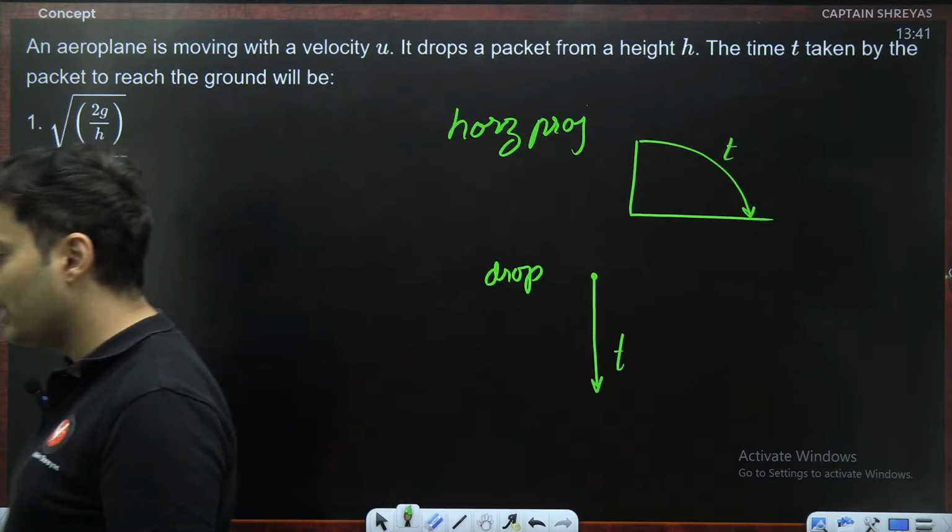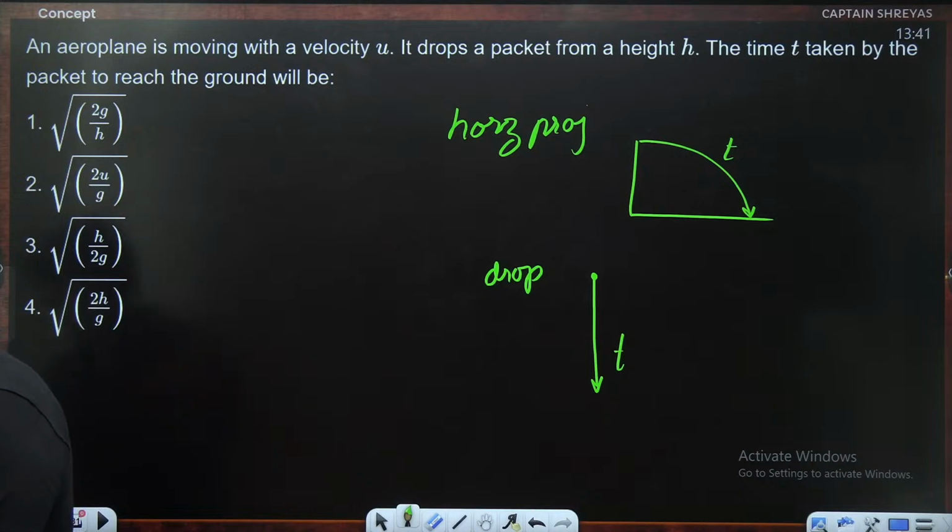Option number 4, everybody spammed it. Very good. If you have spammed the answer as root of 2h by g, very nice. Very good, guys. Awesomeness.